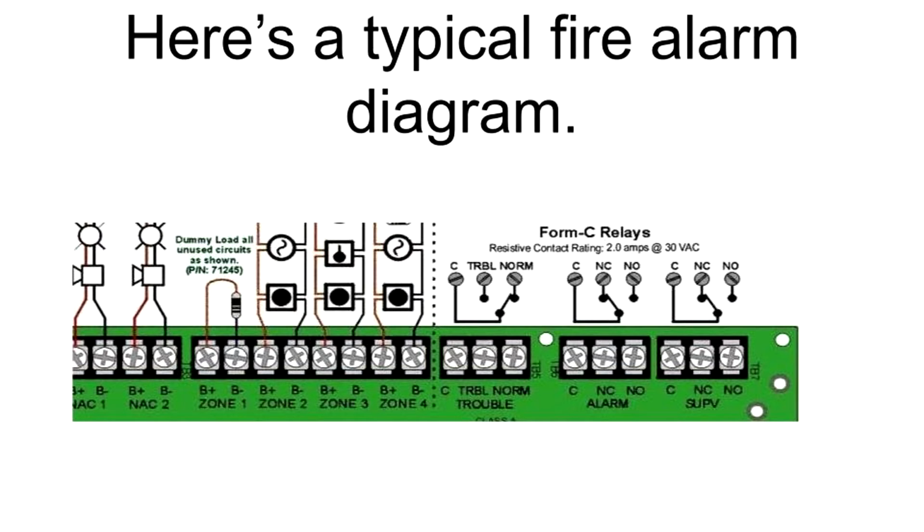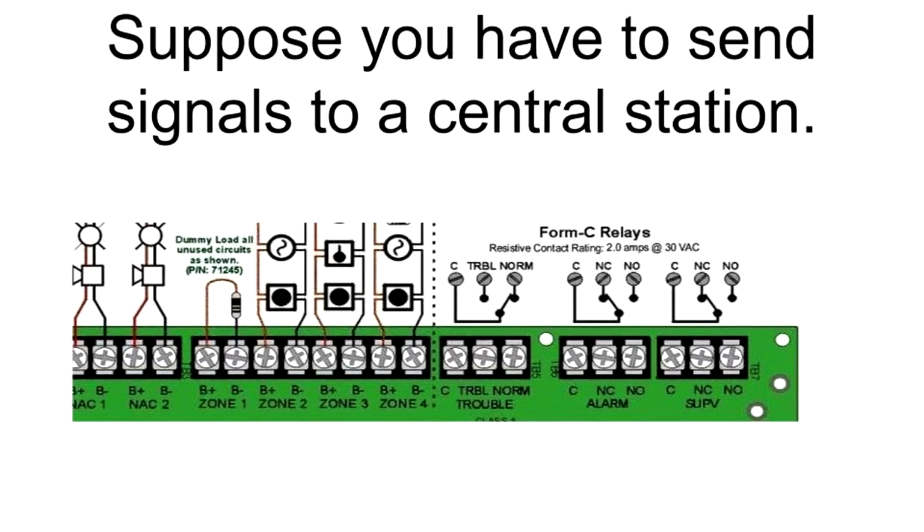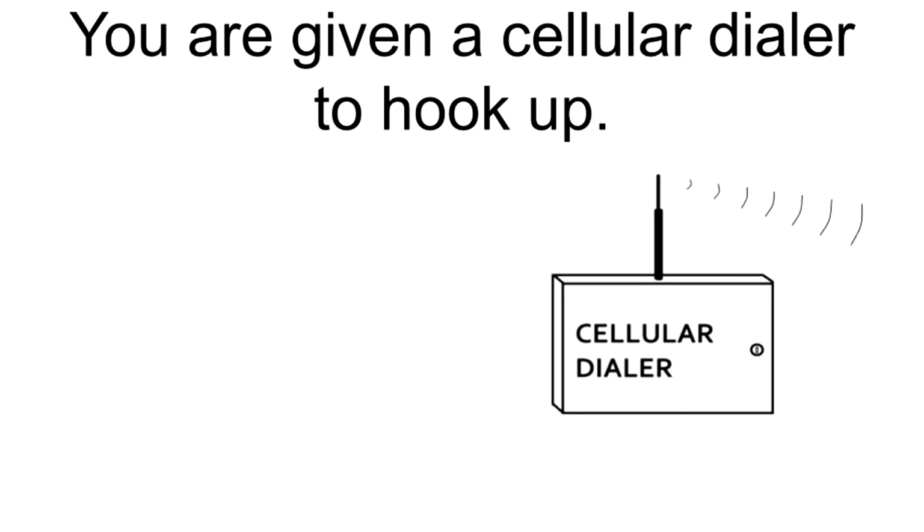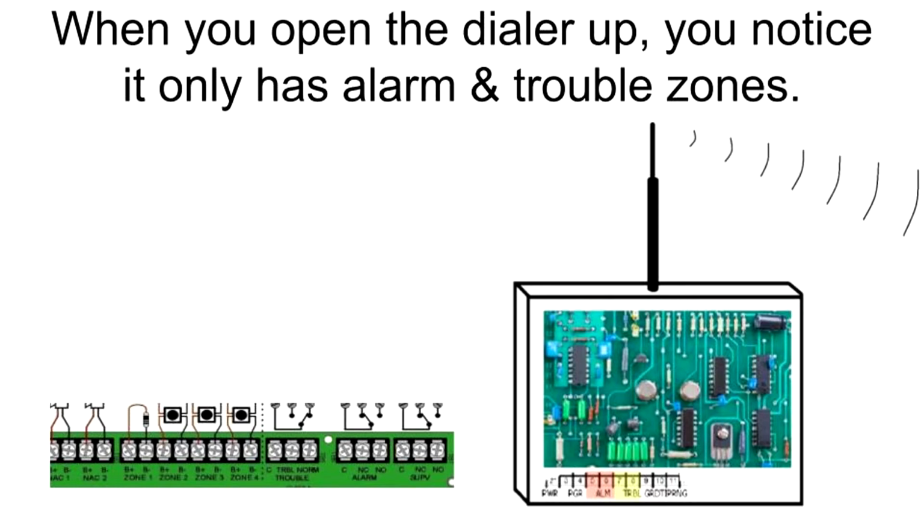Here's a typical fire alarm diagram. Suppose you have to send signals to a central station. You're given a cellular dialer to hook up. When you open the dialer up, you notice it only has alarm and trouble zones.